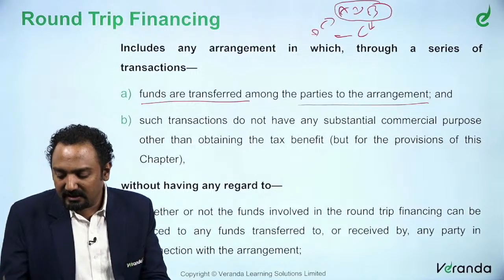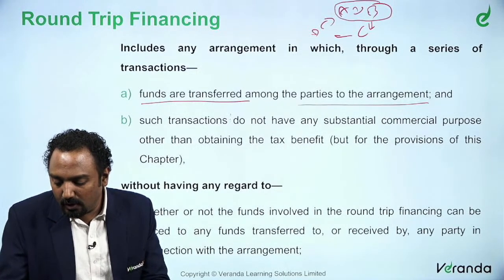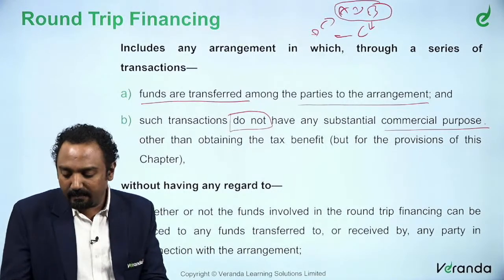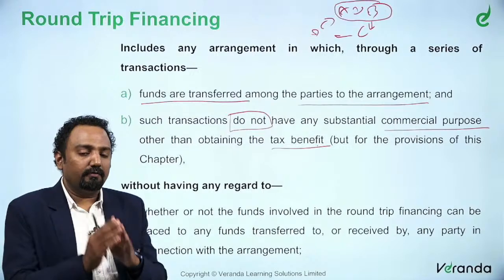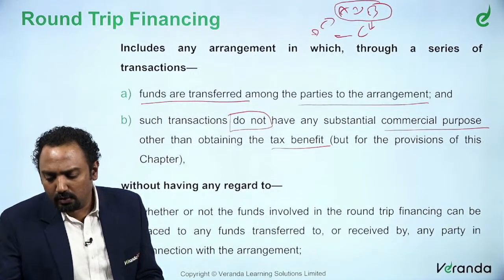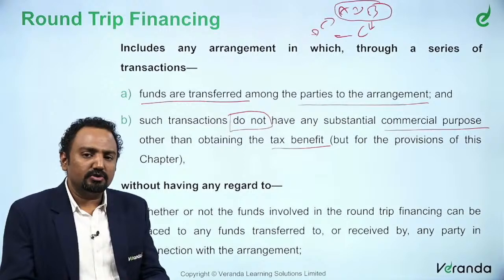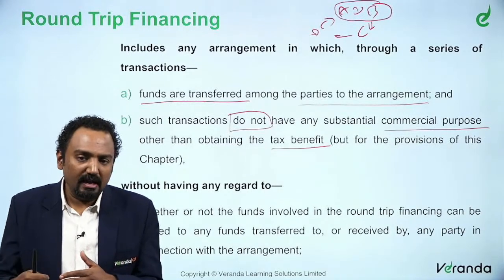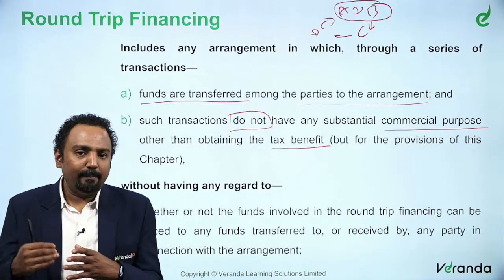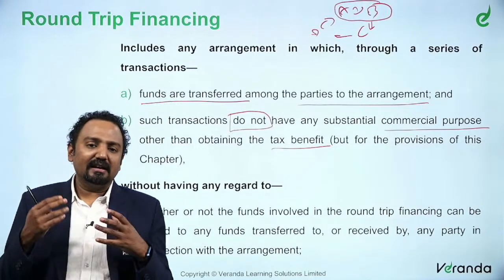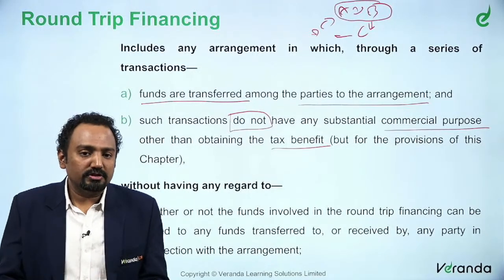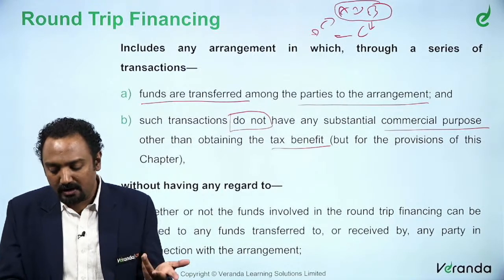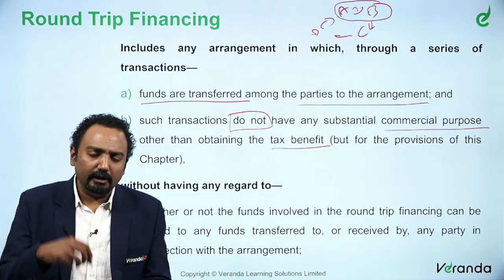Now, such transactions do not have any commercial purpose other than obtaining tax benefit for a particular person. It could be to A or to C. A or C is going to obtain tax benefit because of A transferring some finance to B. The arrangement where B will help money flow to C, and let us say A and C are benefited through this transaction. So, this transaction could be called round trip financing.